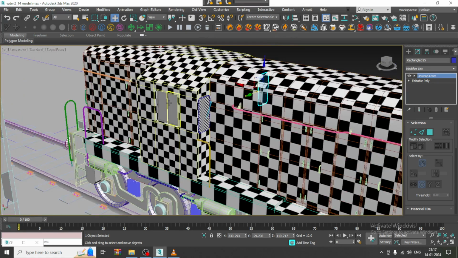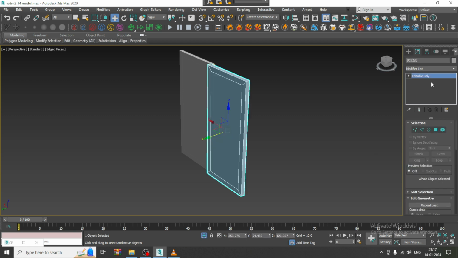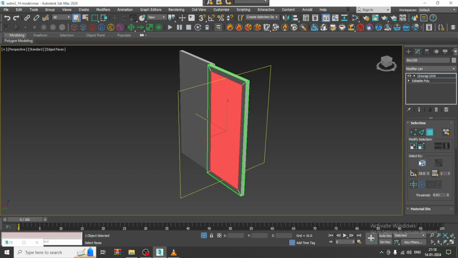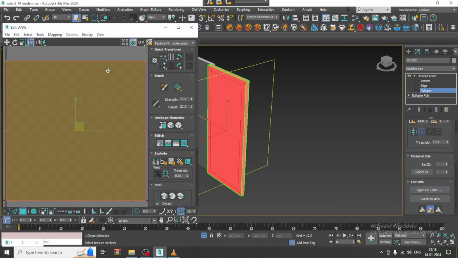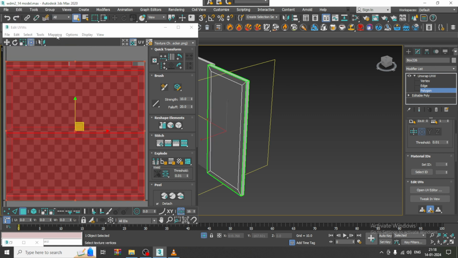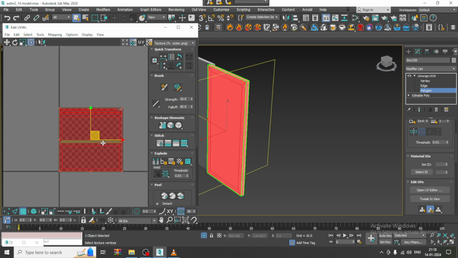So go over here for the window section, so select this part. Again go over here, unwrap UVW. I'll just select the polygons, open UV editor and say flatten mapping, go into tools, say pack UVs again.